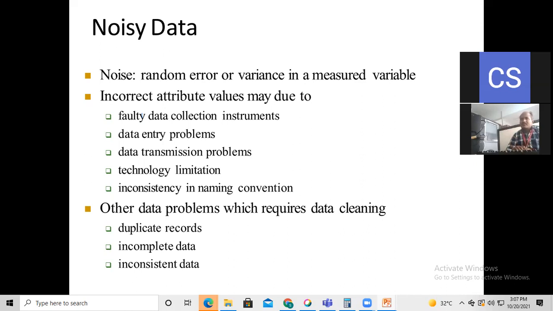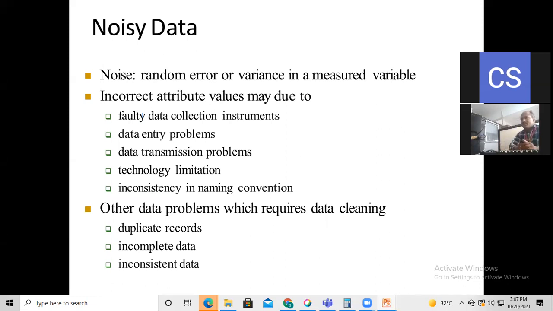So for measuring the attributes, the instrument may itself be faulty, and what we can do then is fit a new instrument, one which is of good quality.